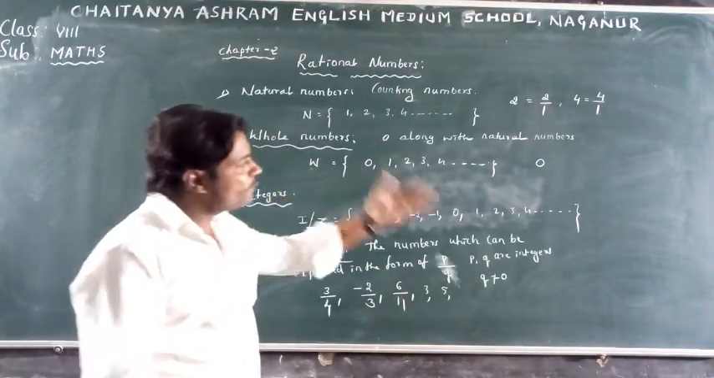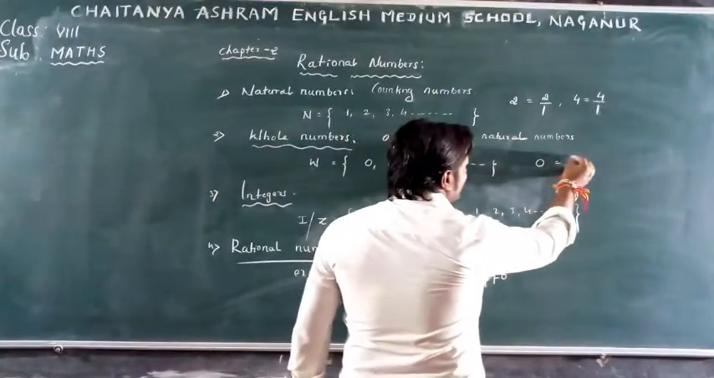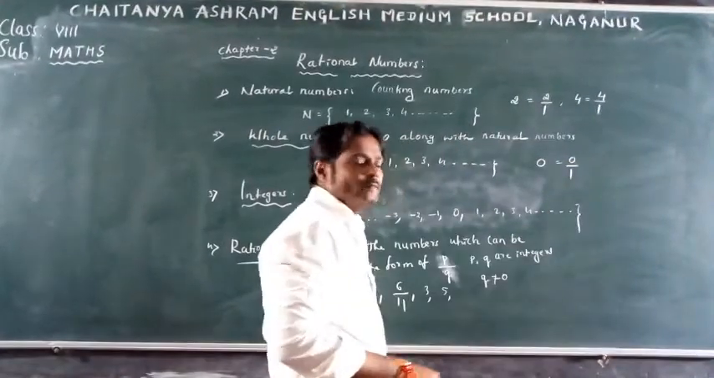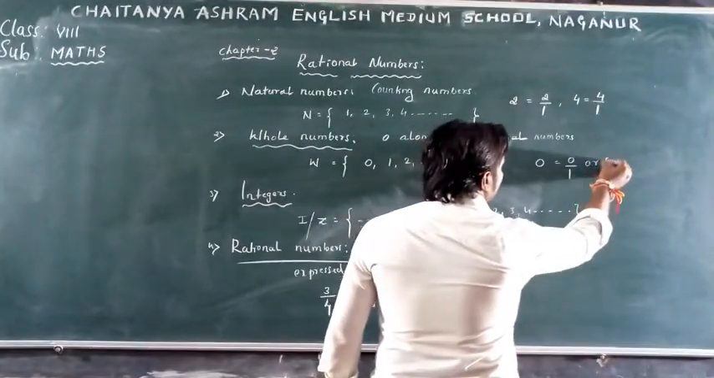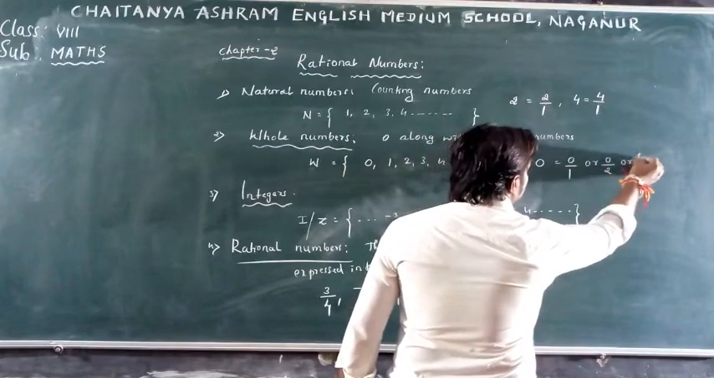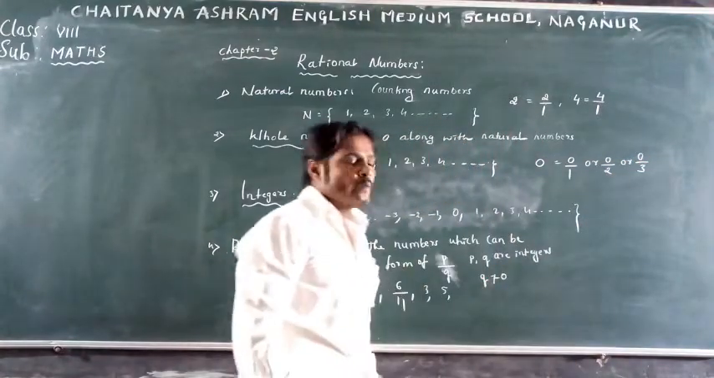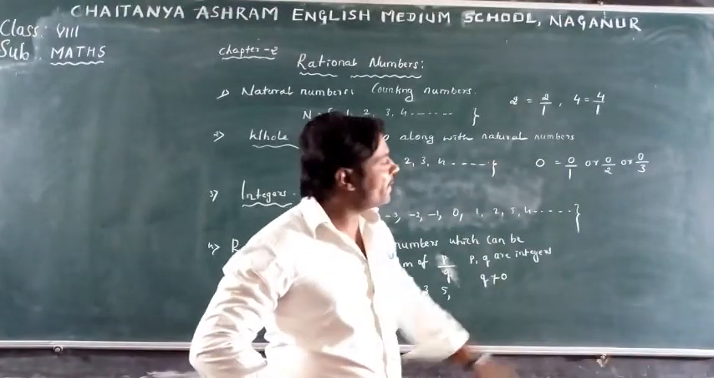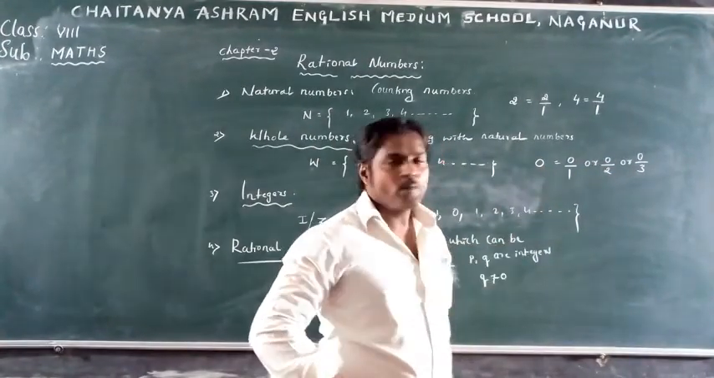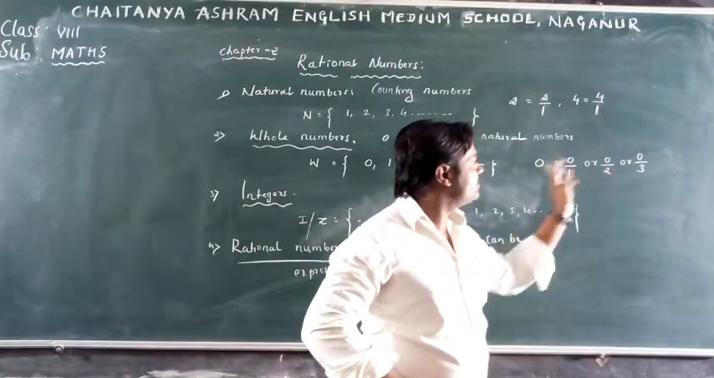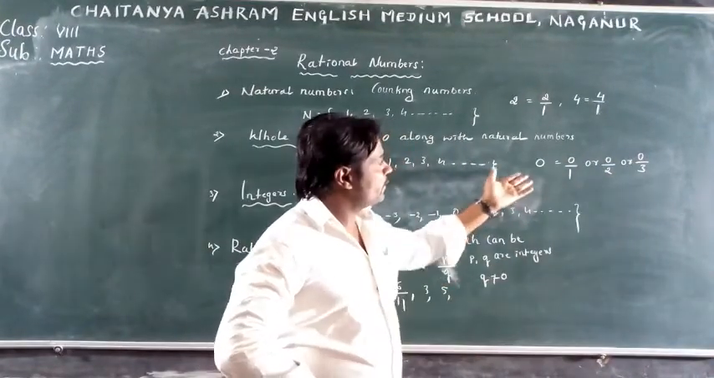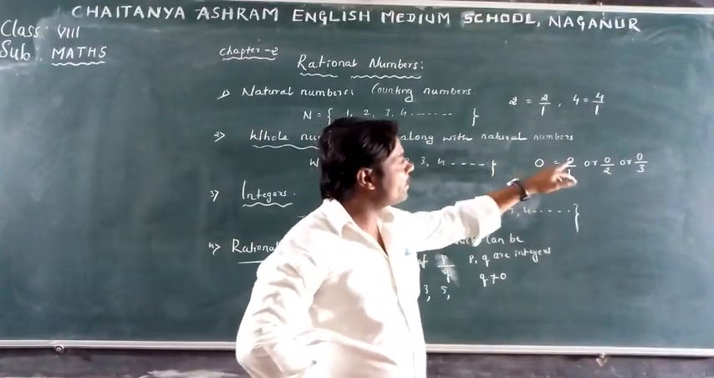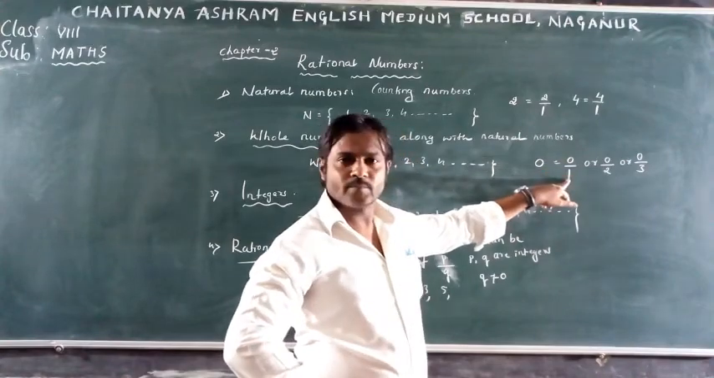Zero we can write as 0 divided by 1, or 0 by 2, or 0 by 3. What is the value of 0 by 1? 0. What is the value of 0 by 2? 0. What is the value of 0 by 3? 0. So we can express 0 in the form of p by q.